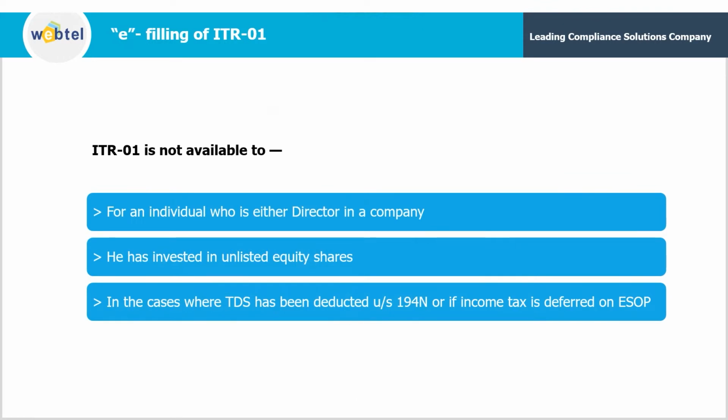Now let's talk about who is not eligible to file an ITR-01. If an individual was at any time during the financial year a director of any company, or if the individual held equity shares of an unlisted company, they are not eligible to file an ITR-01. And if an assessee's TDS has been deducted as per section 194N, or if income tax is deferred on ESOPs, then the assessee cannot file an ITR-01. They can file other ITRs as per the applicability.